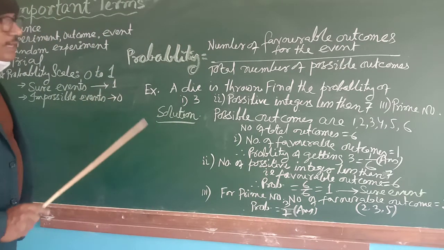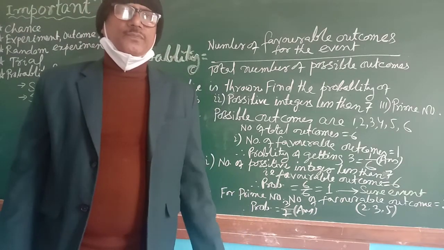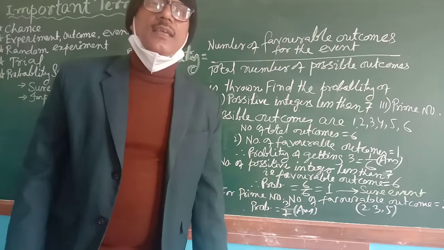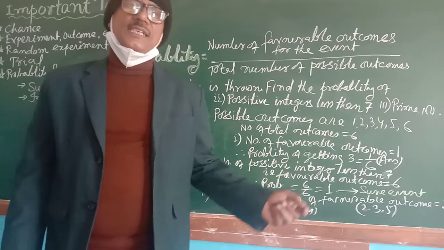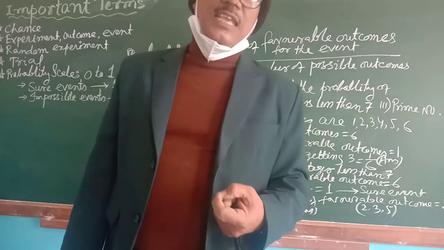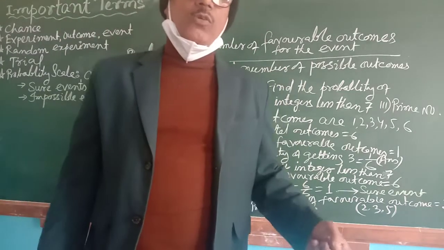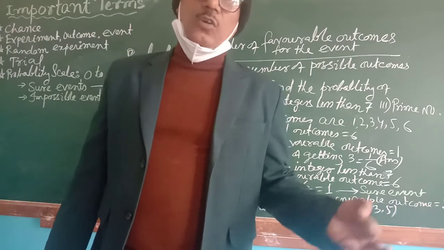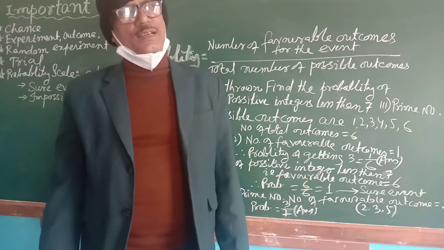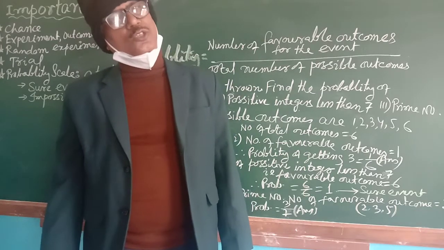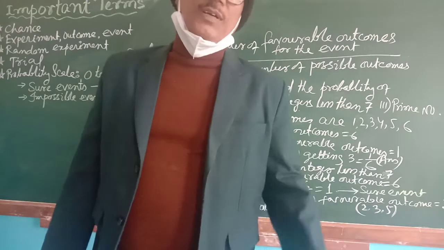The probability of a sure event will always be 1. Why? If you are throwing a die, the possibility of getting a positive integer less than 7 is a sure event. The number of possible outcomes will be 6, because it can come 1, 2, 3, 4, 5, or 6. And the total number of outcomes is also 6.